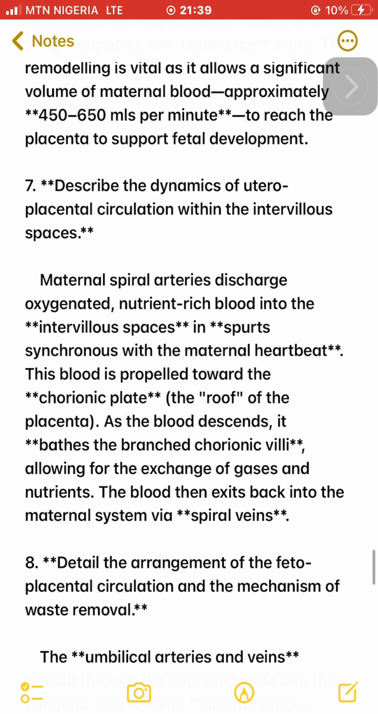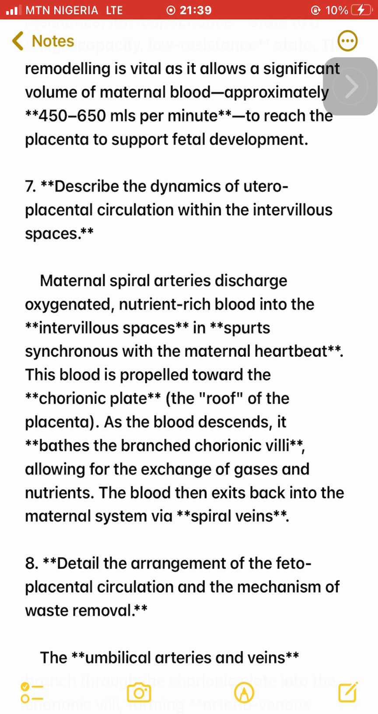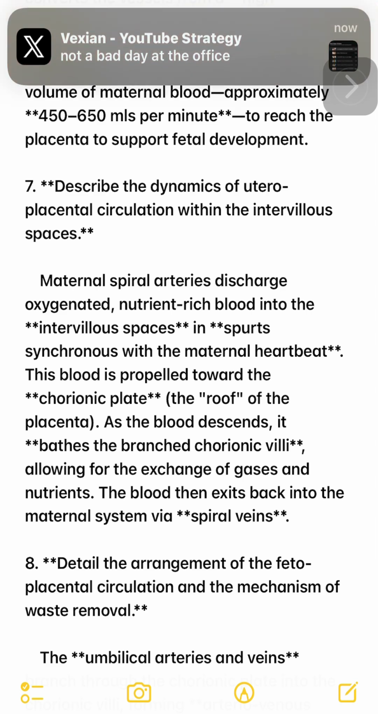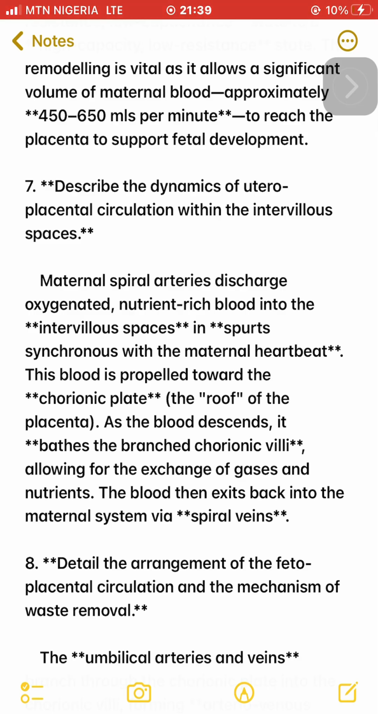7. Describe the dynamics of uteroplacental circulation within the intervillous spaces. Maternal spiral arteries discharge oxygenated, nutrient-rich blood into the intervillous spaces in spurts synchronous with the maternal heartbeat. This blood is propelled toward the chorionic plate, the roof of the placenta. As the blood descends, it bathes the branched chorionic villi, allowing for the exchange of gases and nutrients. The blood then exits back into the maternal system via spiral veins.